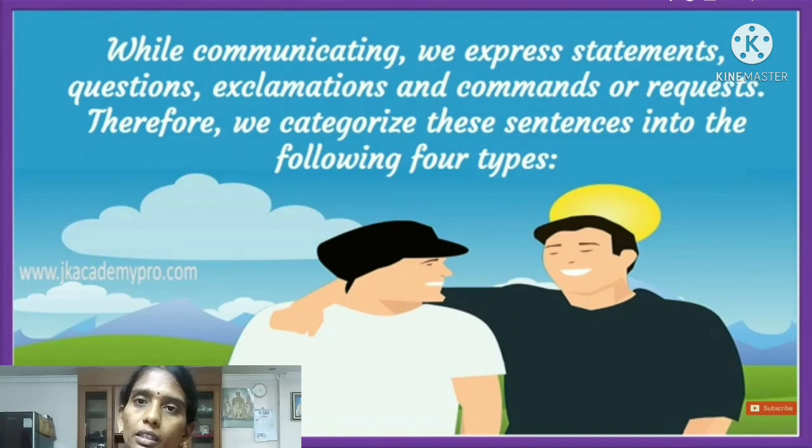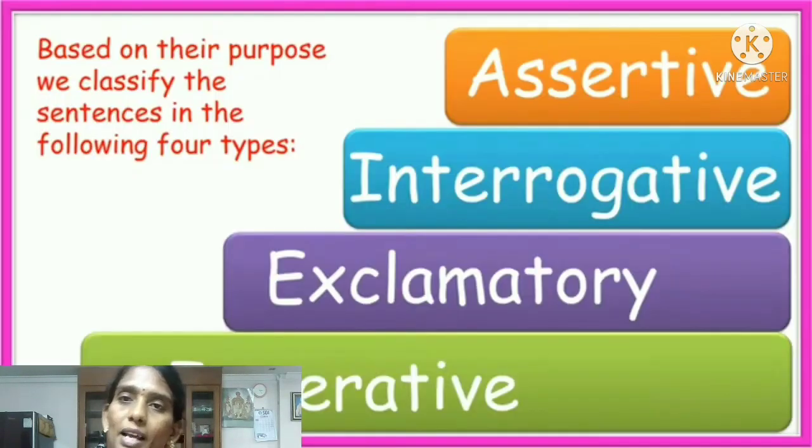Once again, I will repeat what is types of sentences. While communicating, we express statements, questions, exclamations, and commands or requests. Therefore, we categorize these sentences into the following four types. I will display them on the screen. Based on their purpose, we classify the sentences into the following four types.